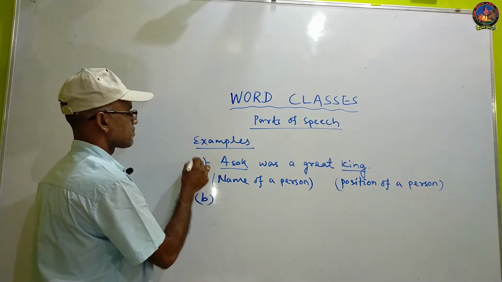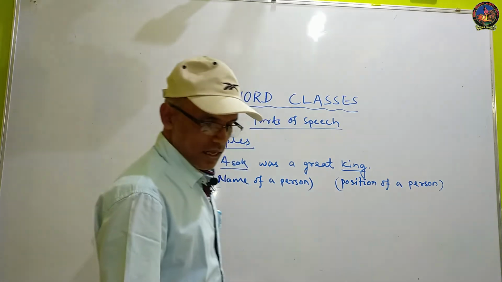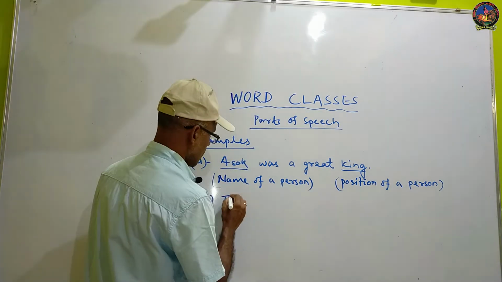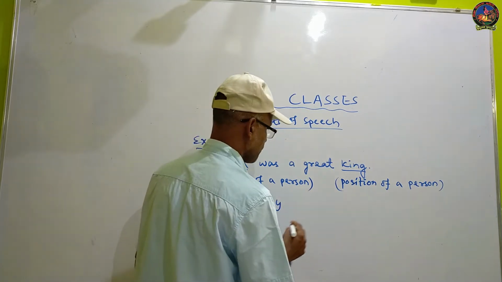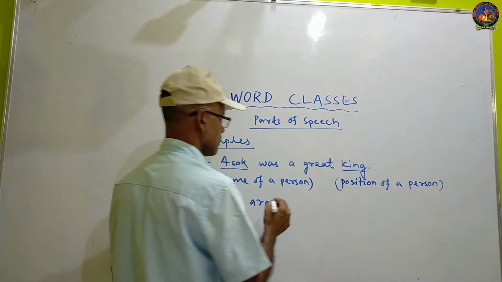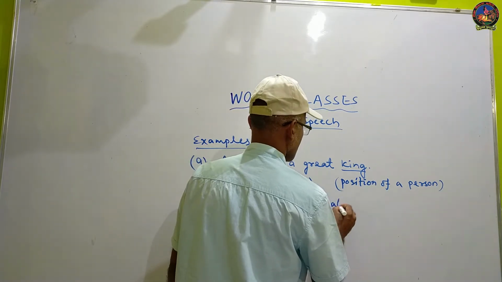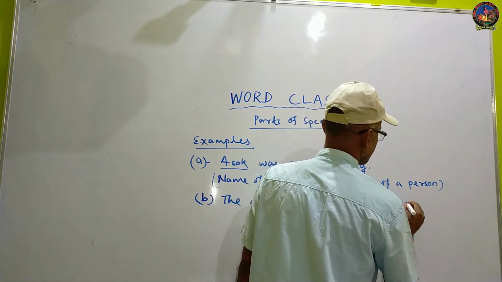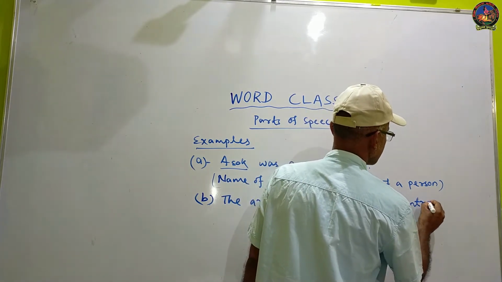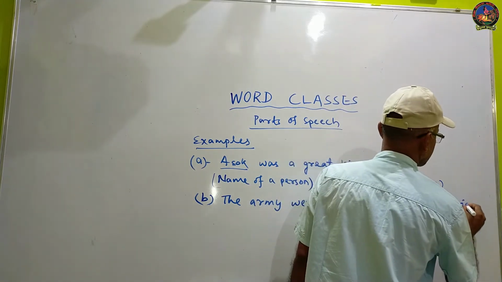Look at the second example: The army were called in to control the riots.